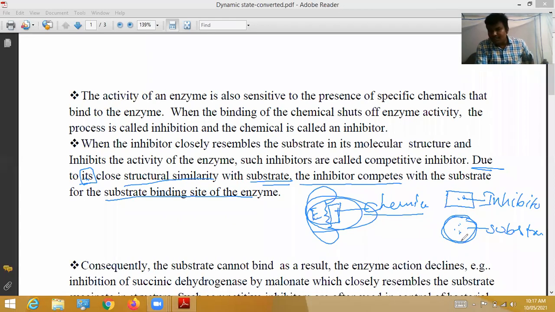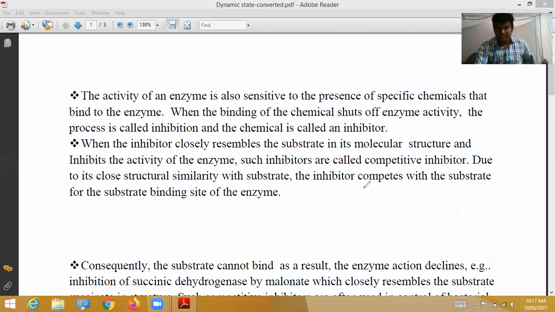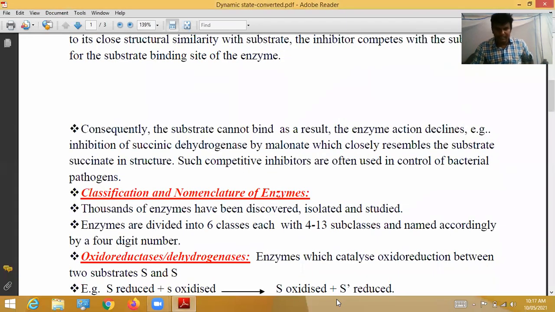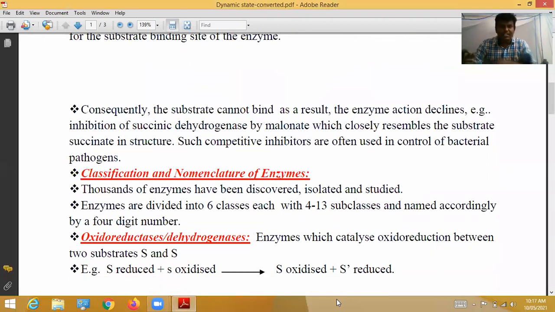So this is the substrate, and it stops binding with the enzyme. Instead of the substrate binding, the inhibitor binds with the enzyme. Okay, that's all. In such cases, what happened here? Consequently, the substrate cannot bind.